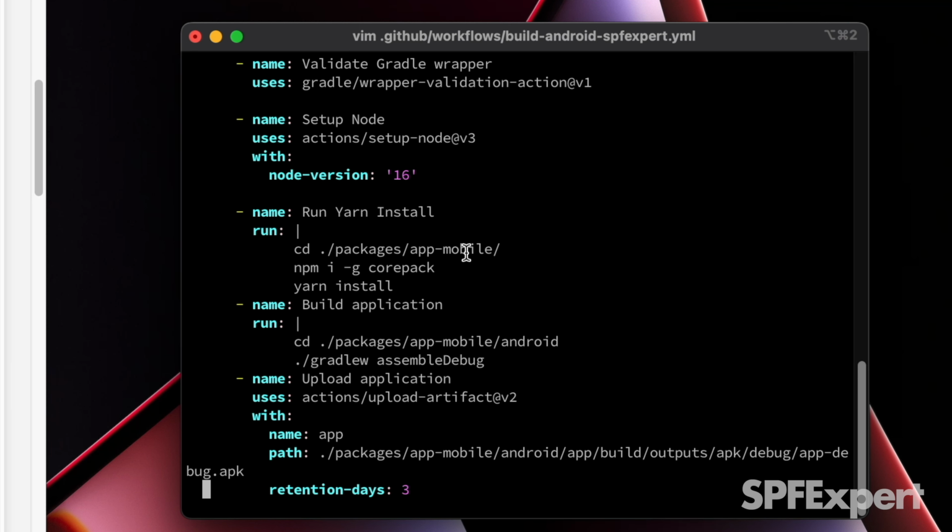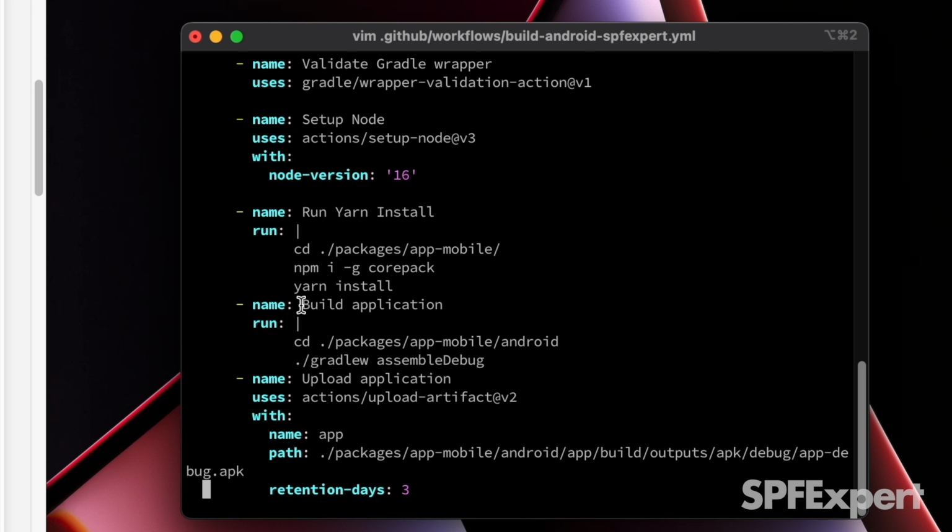So we change into the app-mobile directory, and then we're going to go ahead and install CorePack. CorePack is, again, something that you need in order to properly run Yarn and build a React Native mobile app. Once we have CorePack globally installed, we're just going to go ahead and run the yarn install command. Now, two more steps left.